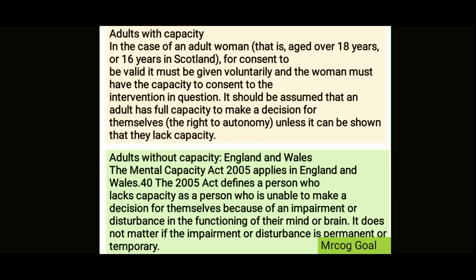Now, this is about adults with capacity. For any adult woman over 18 years in England and Wales, and 16 years in Scotland, the consent must be valid. It must be voluntary. You know all the aspects of consent: it should be valid, it should be informed, and the person should have the capacity to understand while giving the consent. So this is for adults with capacity, right?